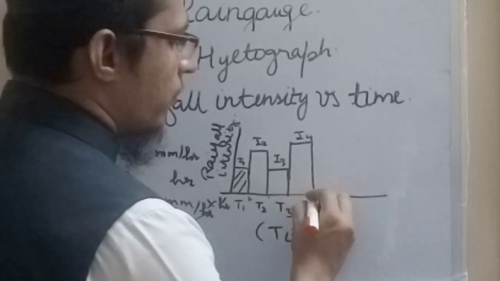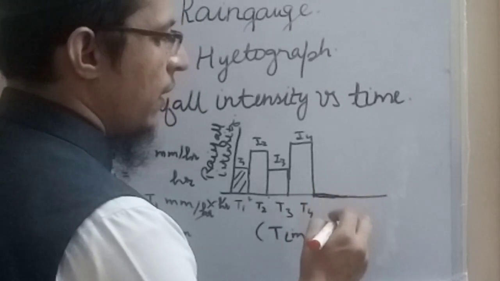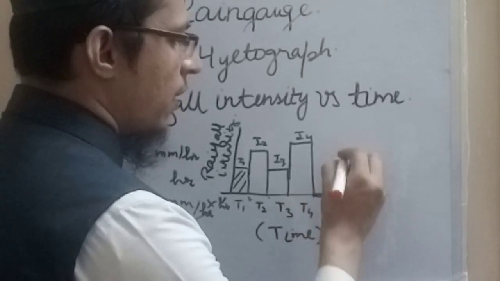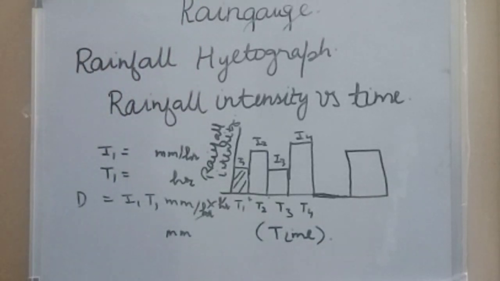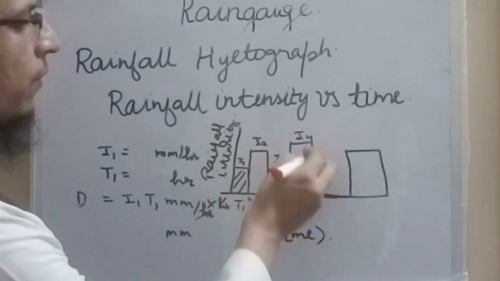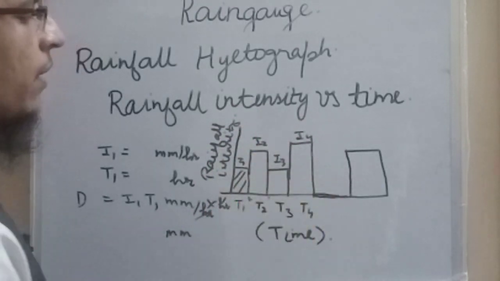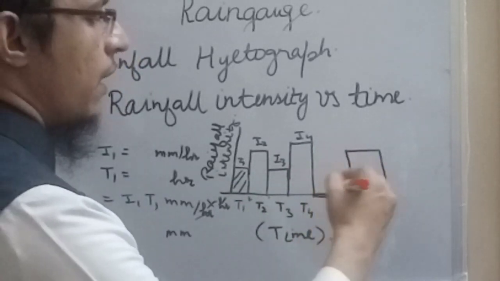When the rainfall stops, the hyetograph will show zero intensity, and when the rainfall starts again, it will start showing the intensity. In this way, if we take the area of a particular portion for a particular storm, it will give us the total rainfall depth. Then for a second storm we can again take the area.